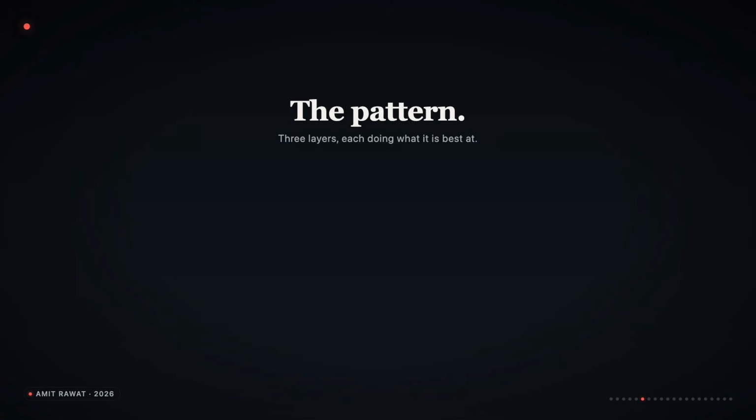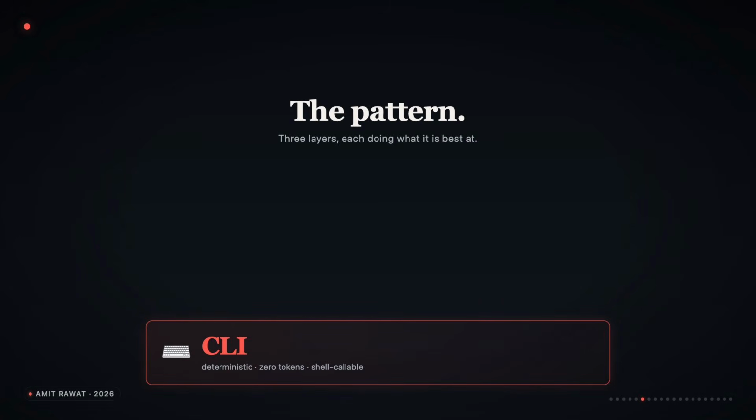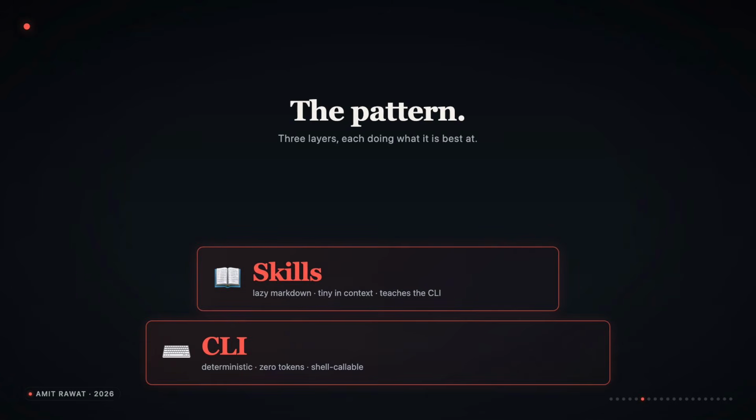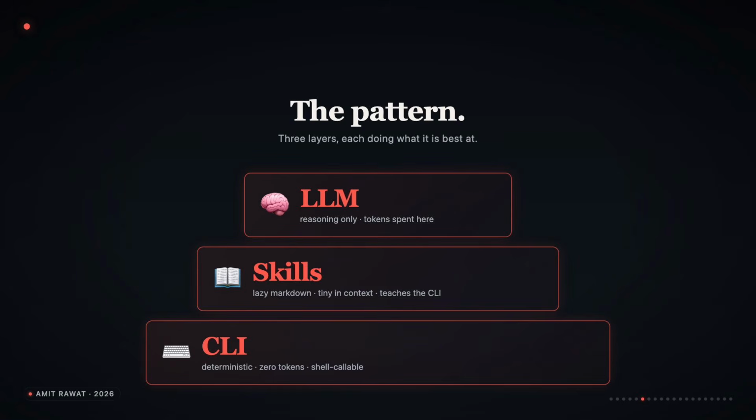So here is the pattern I keep coming back to. 3 layers. At the bottom, the CLI. A binary the agent invokes through the shell. No server, no JSON-RPC, no tools schema sitting in the context window. Above that, skills. Markdown files that teach the agent how to use the CLI, what flags exist, what JSON the response will look like. Skills load lazily, only when the conversation needs them. At the top, the LLM, the most expensive piece. So we use it for the one thing nothing else can do, reasoning. 3 layers, each doing what it is best at.